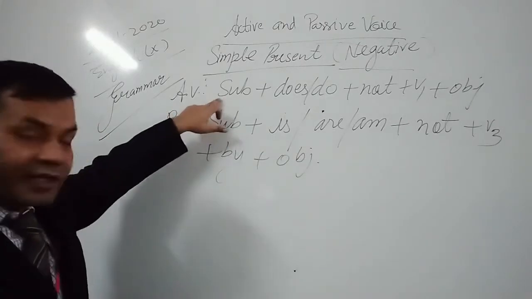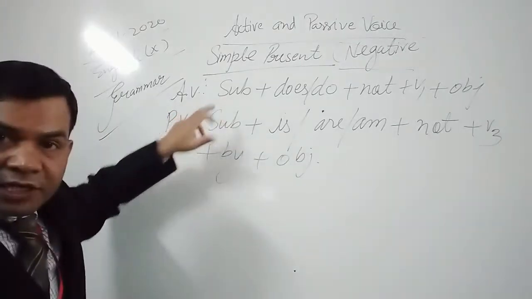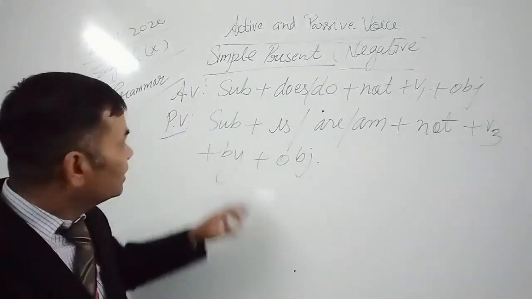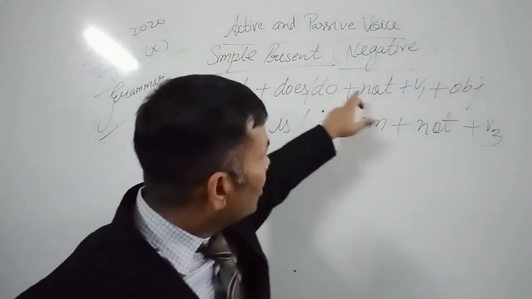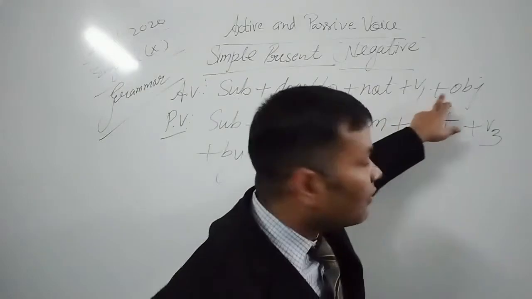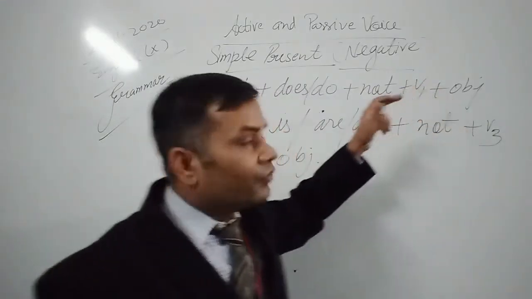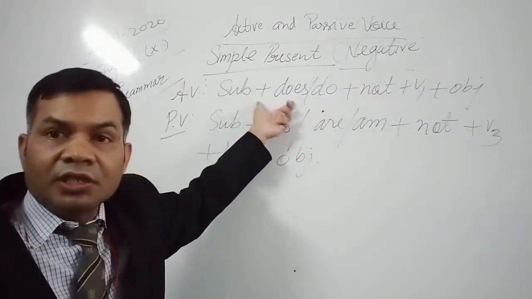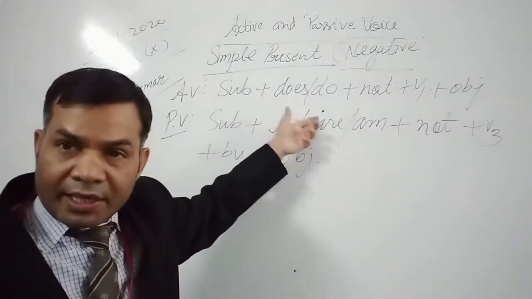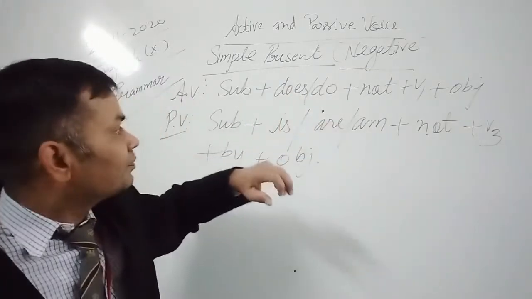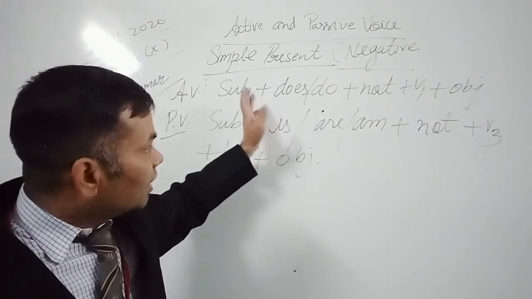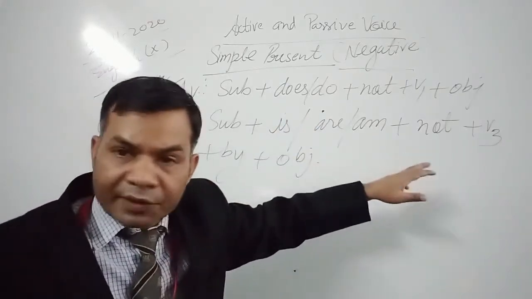So this is the structure of a negative sentence of simple present tense, in which we write subject, does or do, not, first form of verb and object. With he, she, it and singular, does is used, while with I, we, you, they and plural, do is used, and they are followed by the first form of verb.